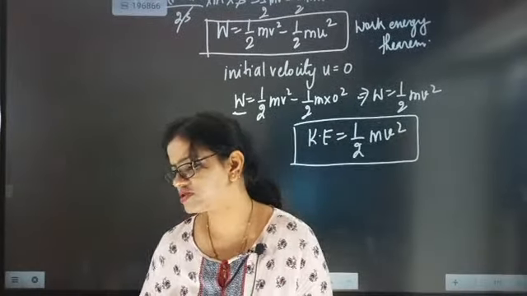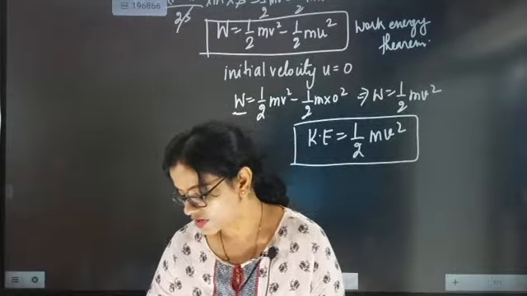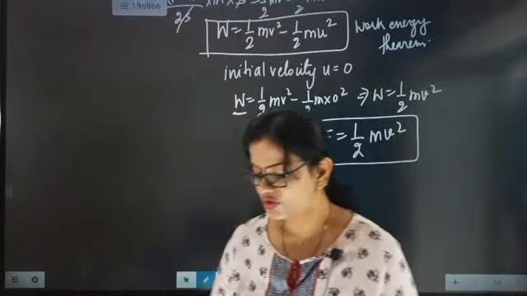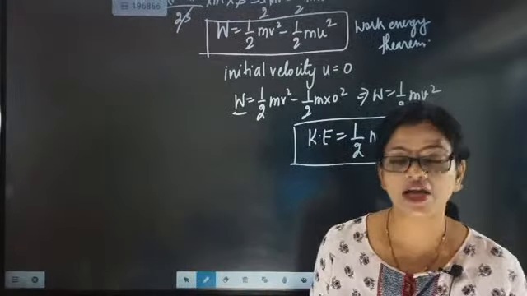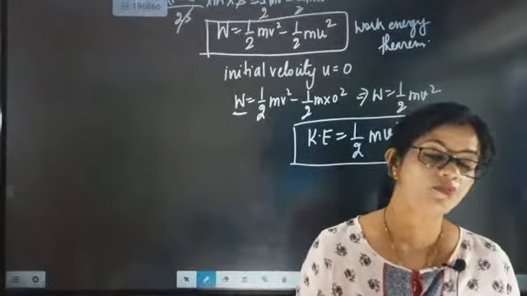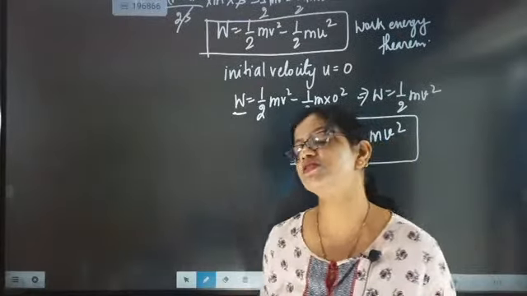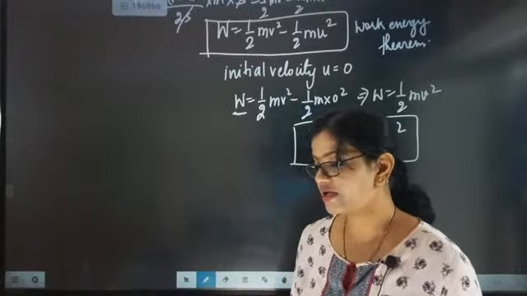Energy possessed by a body due to its motion will be called kinetic energy. I am repeating that point again and again.